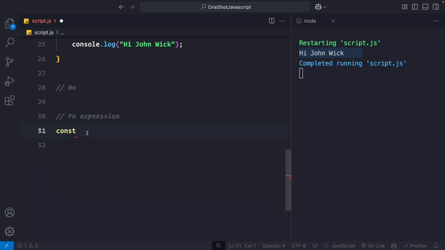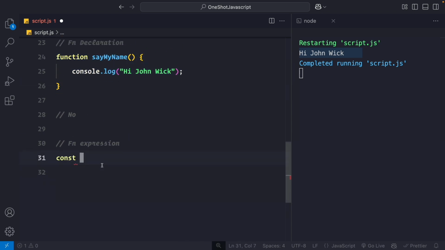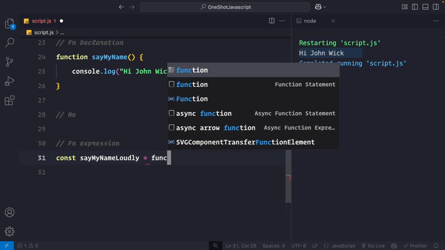So here we will have to create a variable. Of course that variable will be treated as a function, but we are going to create an expression, so we have to store that expression in a variable. That's why we call it a function expression. So it does not have really much difference from a function declaration. So here I can say say my name loudly equals to a function.